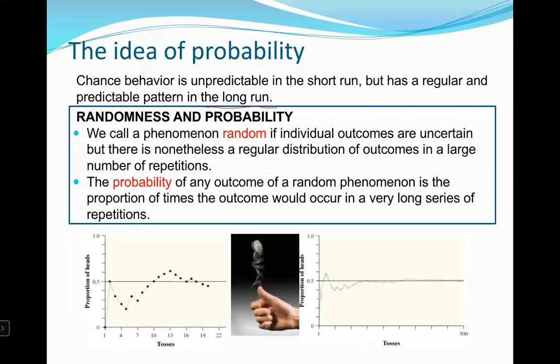So here we have an example of flipping a coin, right? The proportion of times that you get a heads should be about 50%, right? But you can see by the x-axis that if you flip one coin, then maybe you don't get a heads at all. If you flip two coins, it looks like they got one heads and one tails.